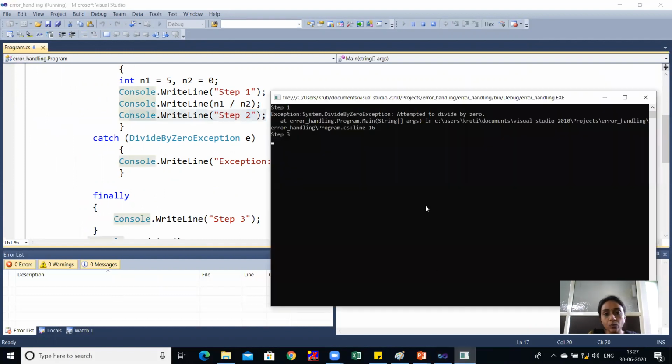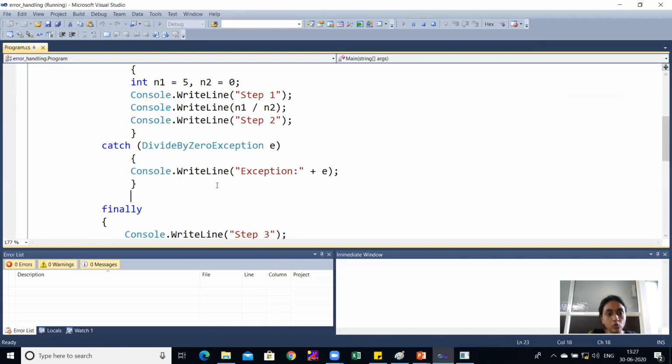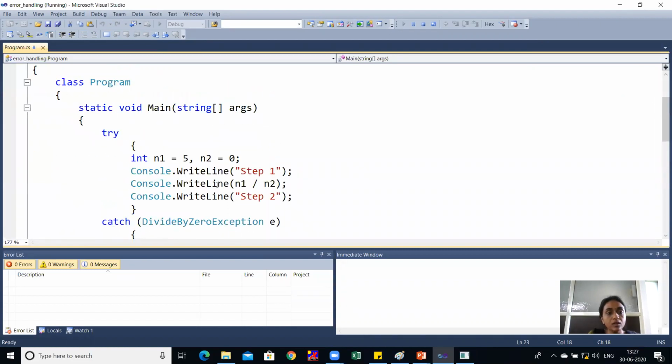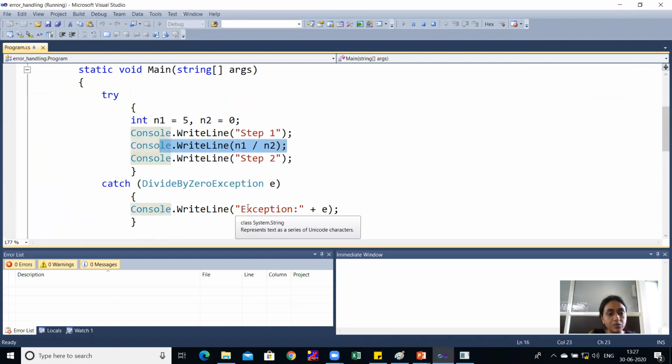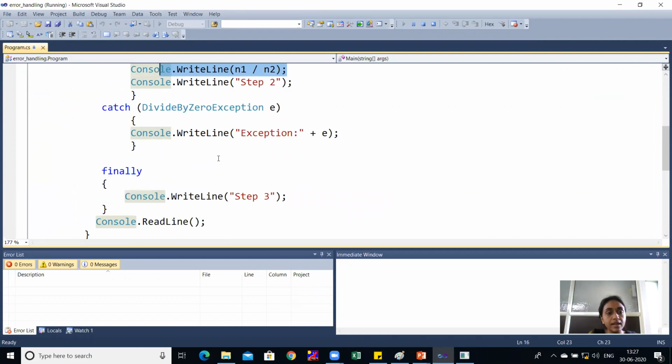You can see its output. Step 1 is here, here the exception is printed, and here step 3, which is contained in the finally block, executes. So you can see your code. The try block will contain the division operation with 0. Catch will contain the exception which is caught by the catch block, and finally will contain some statement.